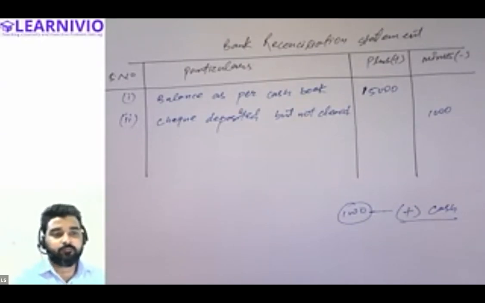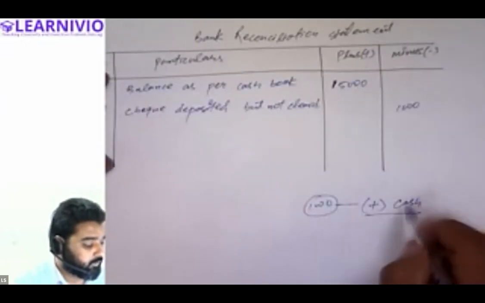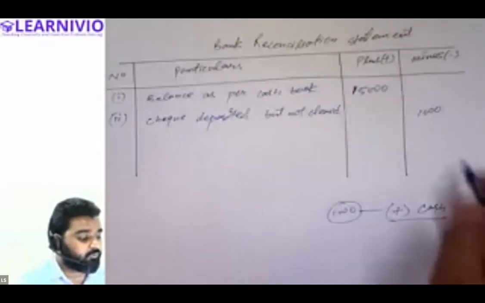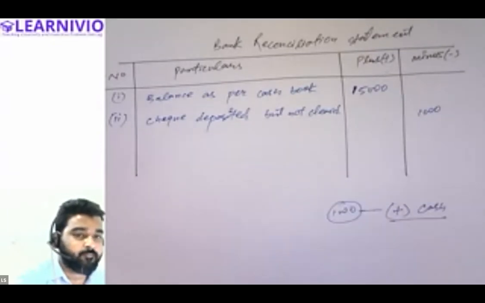So this must have increased the bank balance in the cash book, right? Yes, the bank balance will increase. That's why it's increasing. Yes, sir, I got it. Now, in order to rectify the balance, we'll have to minus this.